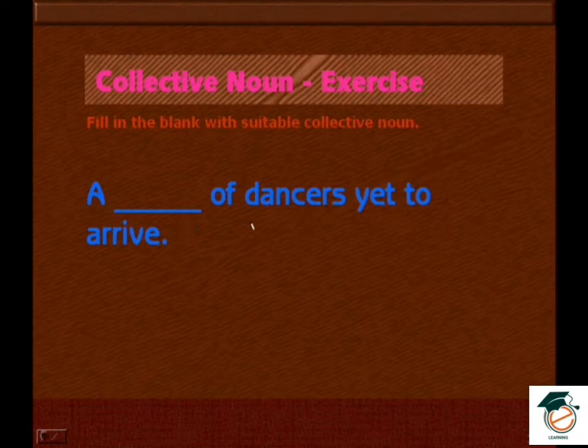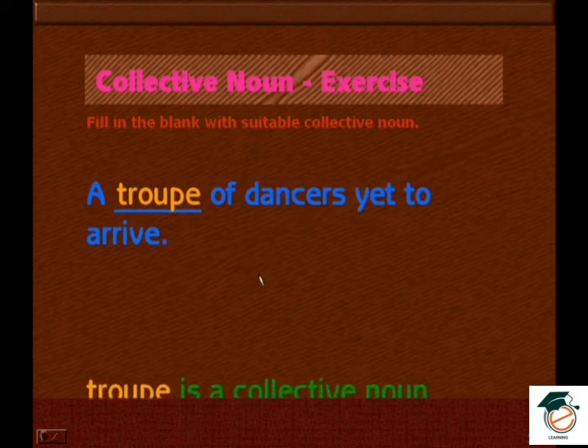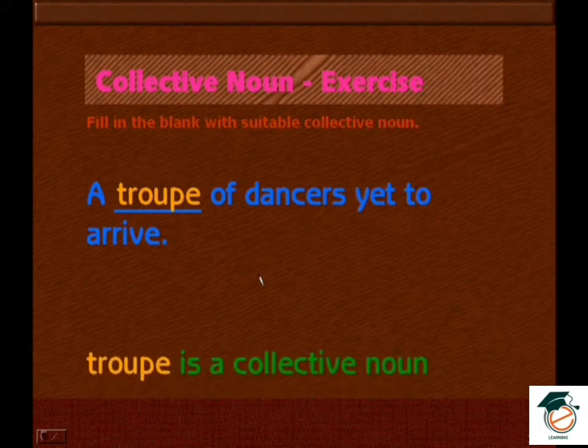A dash of dancers yet to arrive. So here the answer is troop. A troop of dancers yet to arrive. So troop is a collective noun.